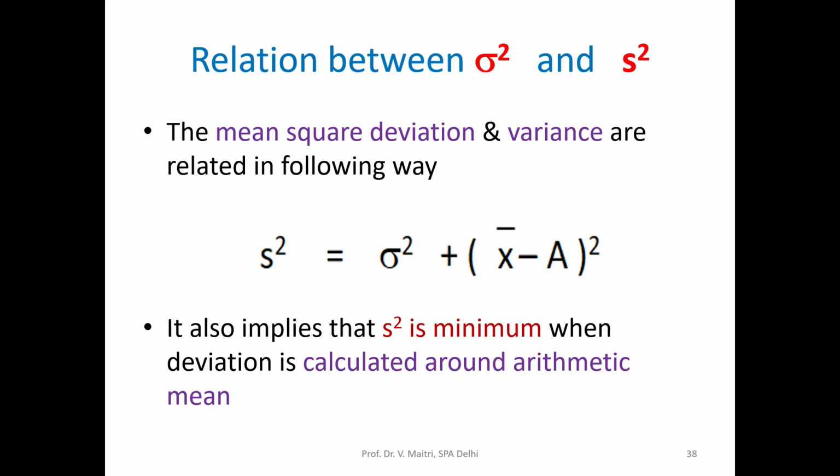So what is the relation between sigma square and s square, the mean square deviation? The mean square deviation and variance are related by s square is equal to sigma square plus (x bar minus a) whole square. So it implies that s square is minimum when deviation is calculated around the arithmetic mean. Naturally, in that case, mean square deviation will be equal to variance. No doubt about that.